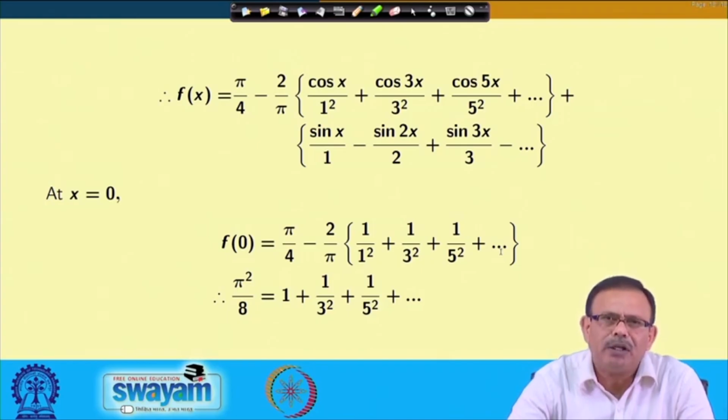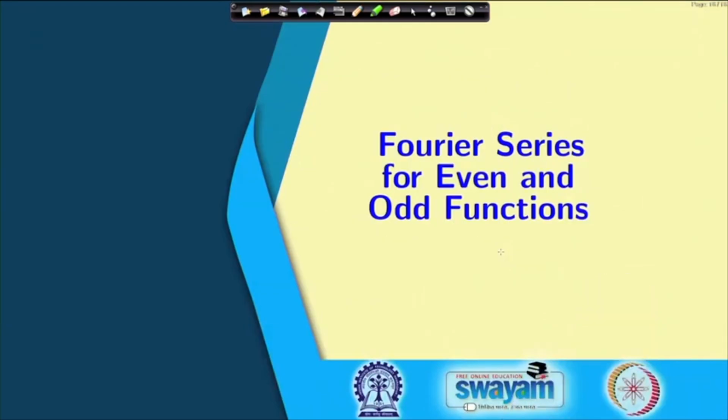In this way, whenever I have a function, I can express the function in terms of a sine series or cosine series, which we call the Fourier series, and also from here we are finding the value of some finite series also. And now, let us see the next one, that is Fourier series for even and odd functions. What happens for the case of even and odd functions?